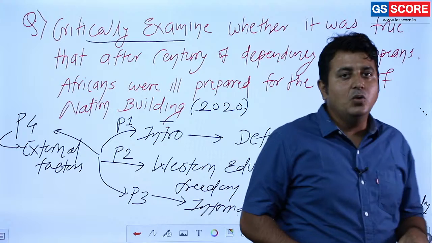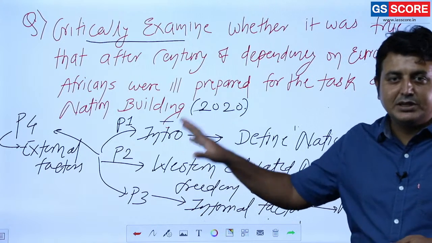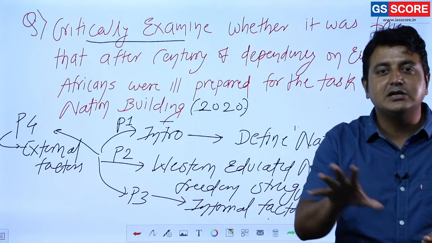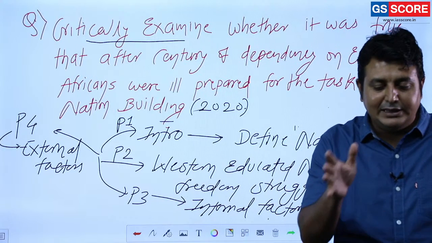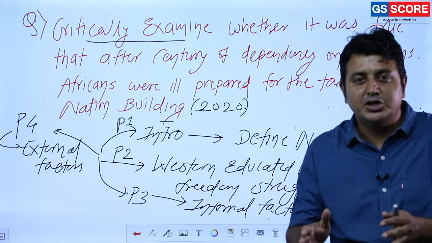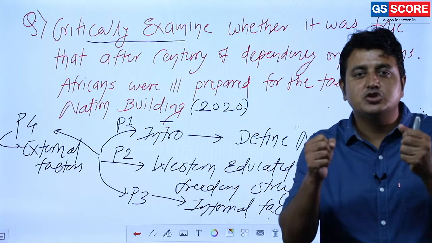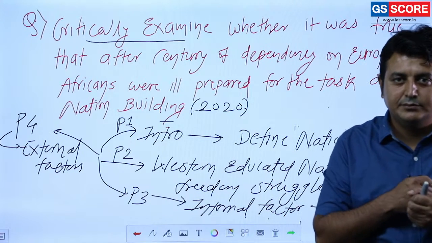So now you mention the problems in the African state, and the factors that are responsible for not making the African nation a nation state, or not a strong nation state.